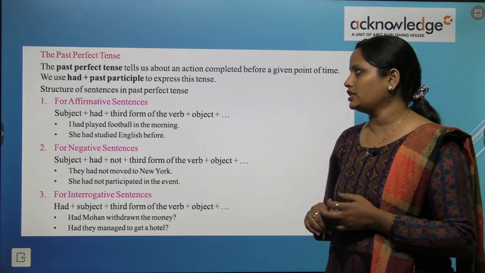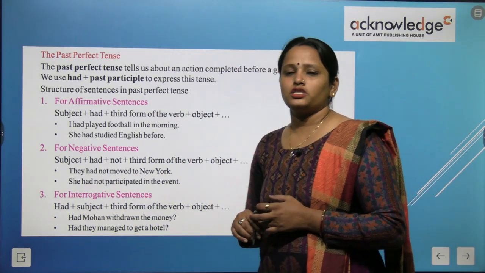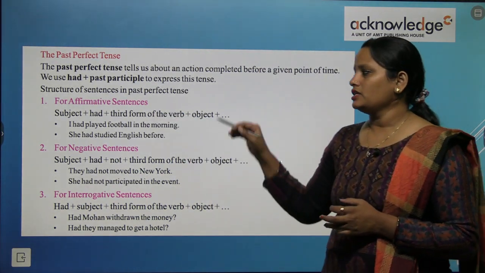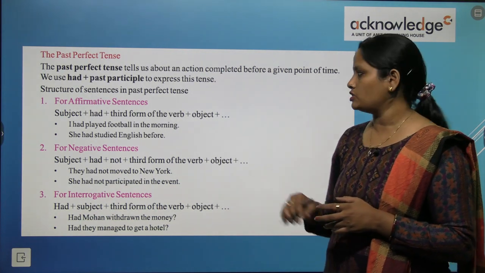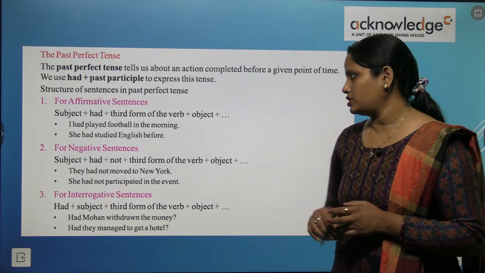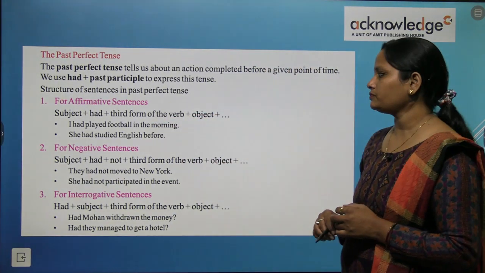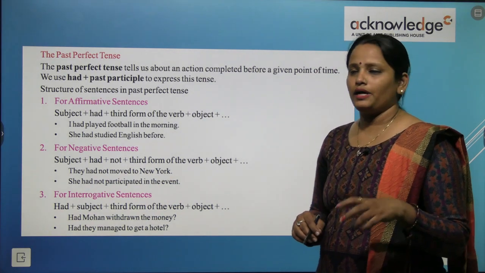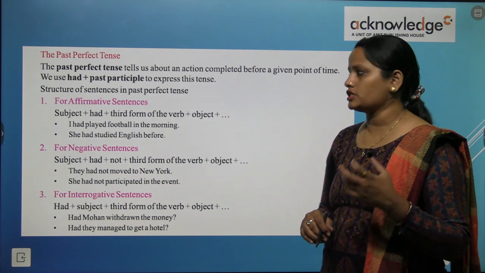The structure of the sentence in past perfect tense, for positive or affirmative sentences: we write the subject, then had, then the third form of the verb is used, and then the object is written, and so on. So, I had played football in the morning. So now here with had we have to write played. She had studied English before.